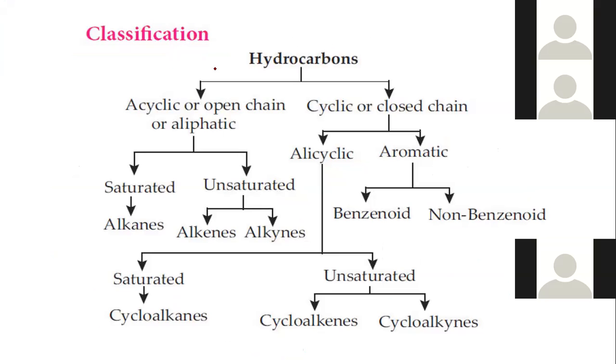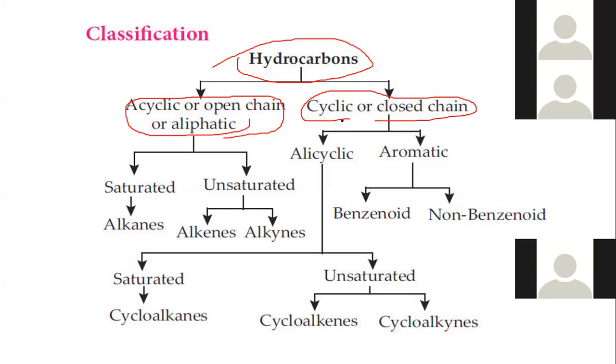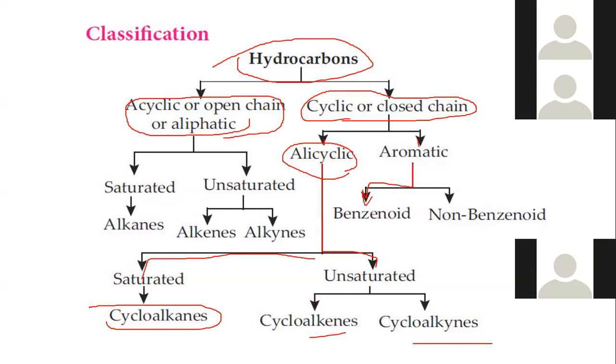So this is the flow chart of classification of hydrocarbons. Basically, they are divided into two: acyclic or open chain, also called aliphatic hydrocarbons, and cyclic or closed chain hydrocarbons. The closed chain hydrocarbons are alicyclic and aromatic. Aromatics are benzenoid. Alicyclics are divided into saturated and unsaturated. Saturated are cycloalkanes.